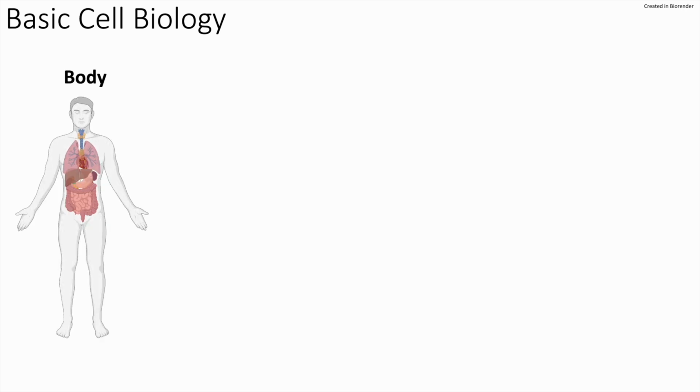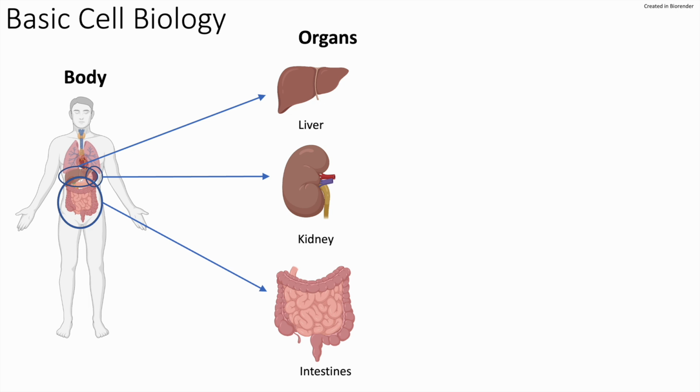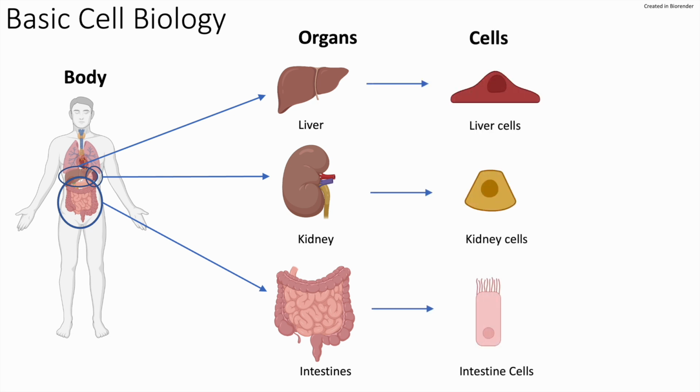Before I describe why amatoxins are so toxic, I will first describe the basic biology of cellular function. Your body is made of many organs, each with specific functions. For example, the intestines are responsible for breaking down food you eat into nutrients that can be transported into the blood. The liver is an organ that, among other things, is responsible for processing toxins in your blood, especially those recently absorbed by the intestines. Meanwhile, the kidney is responsible for moving excess waste from your blood into your bladder to be released in your urine.